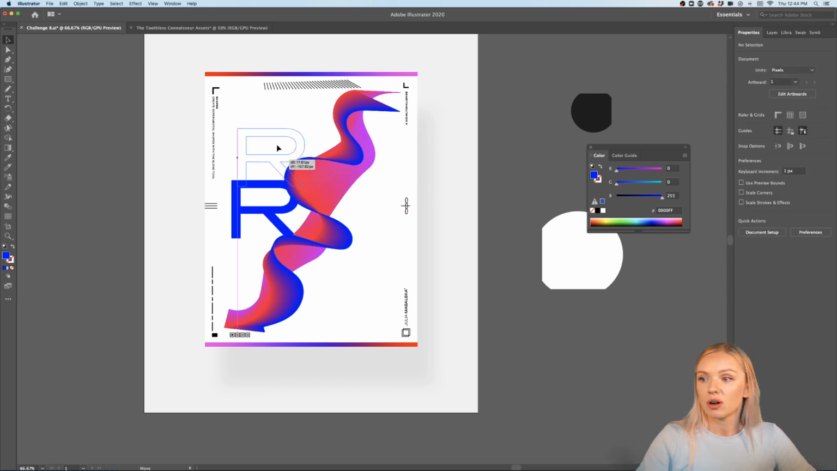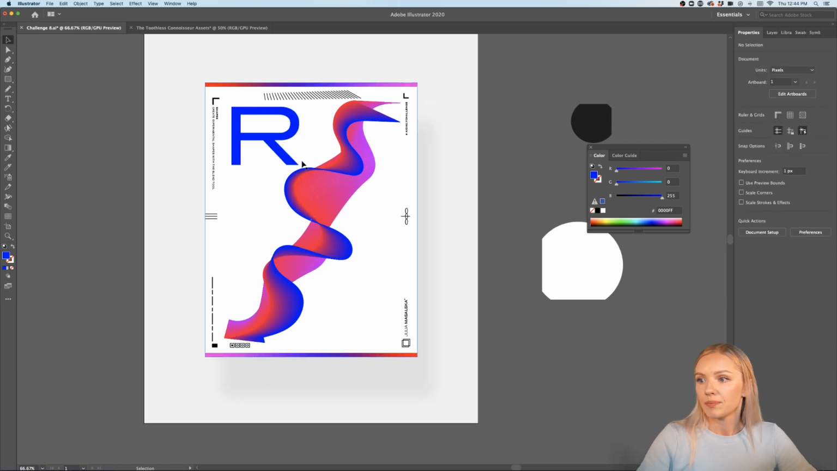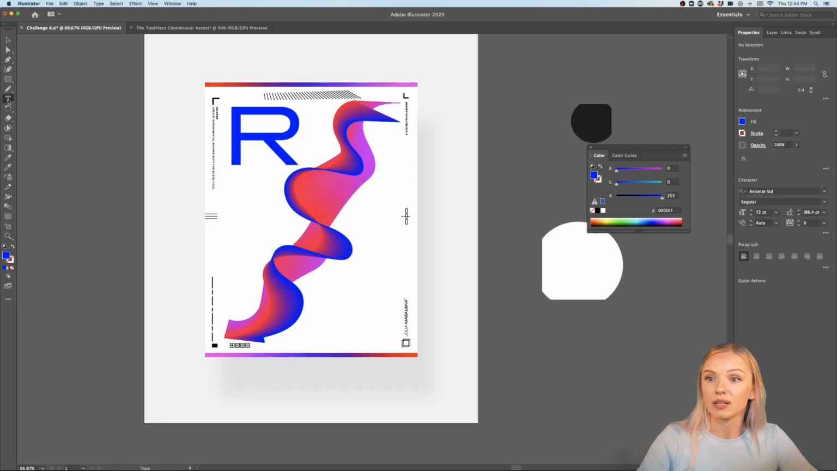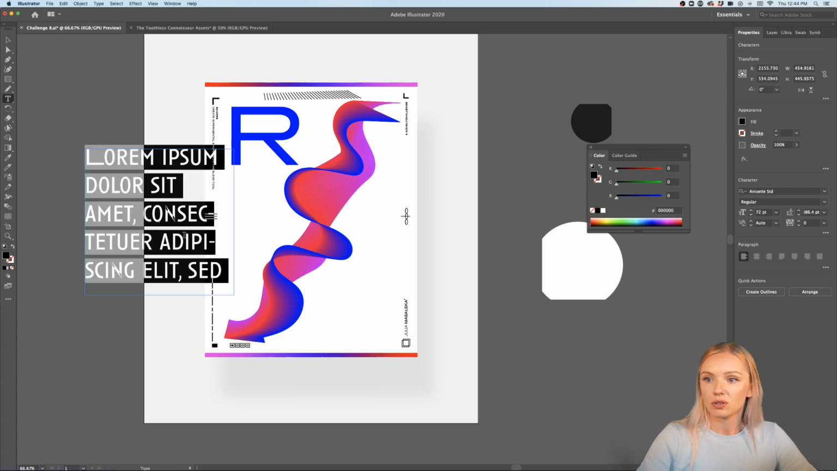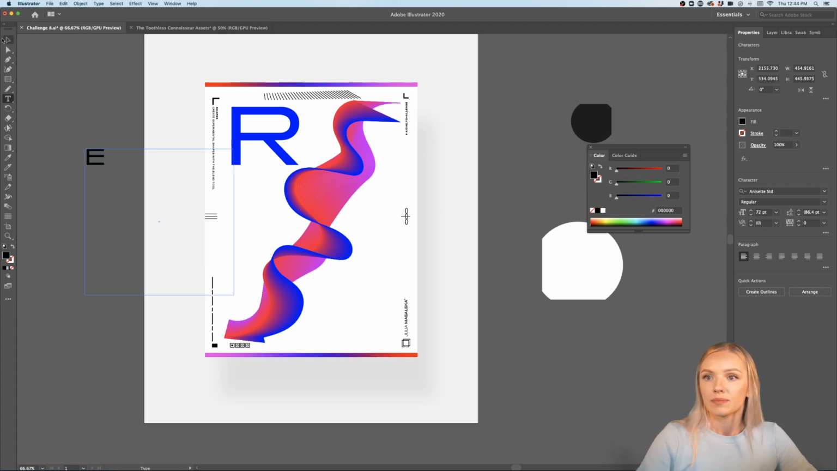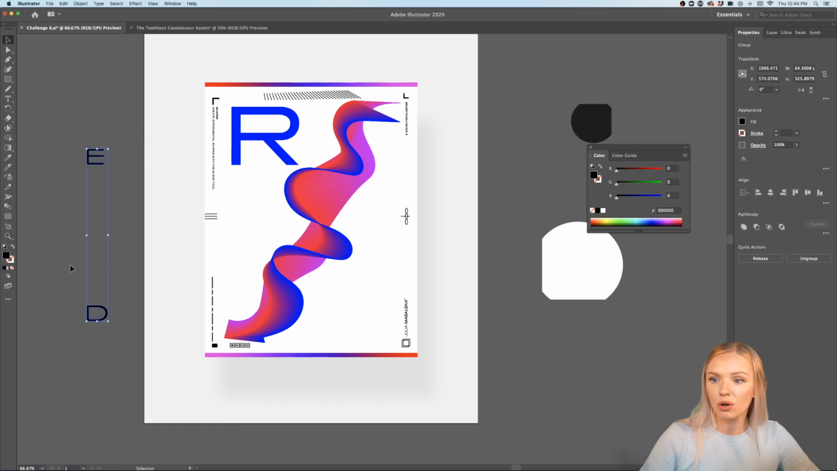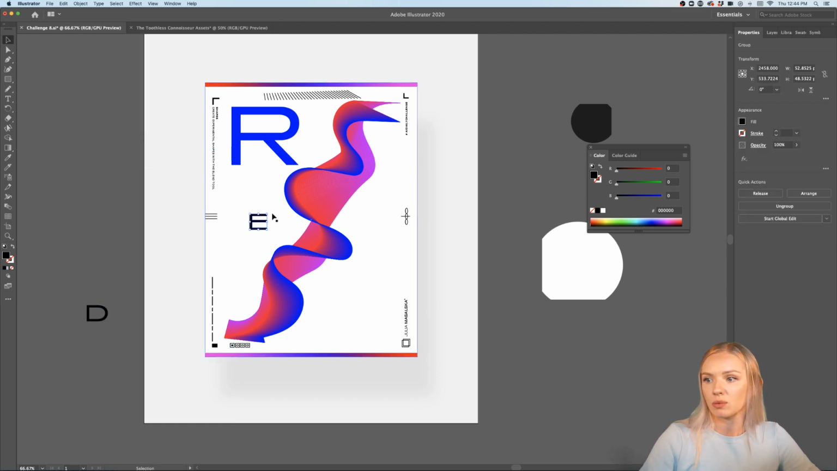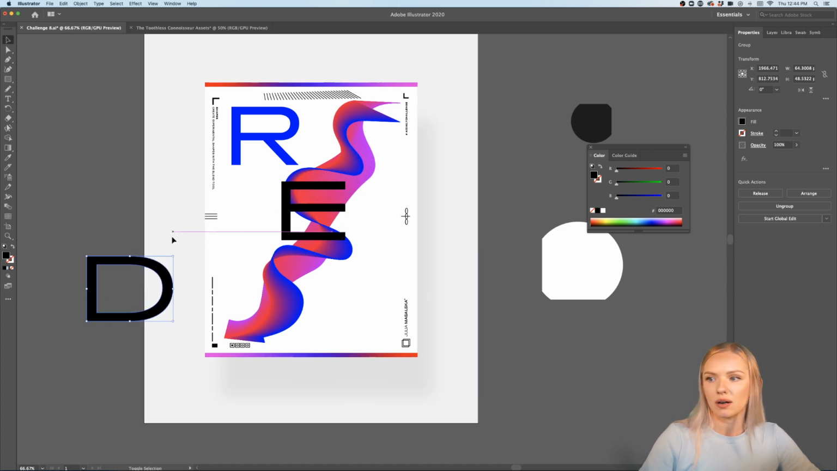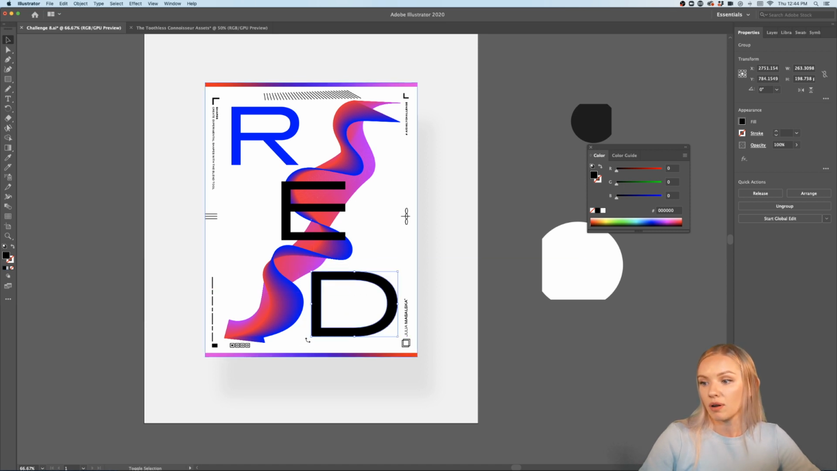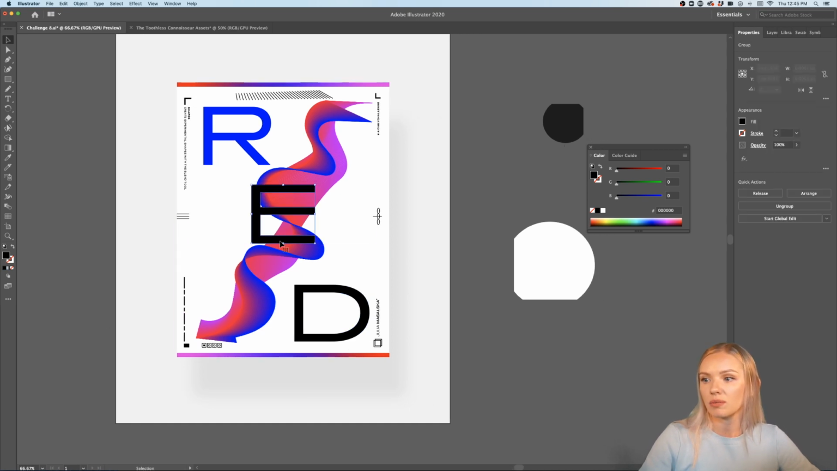By the way, you can feel free to write whatever you want, and I'm just going to write red because it works so well right now. So I'm just going to do another E, and I'm going to make another D, and I'm going to take those two and outline by clicking Command Shift O. So now I have these two letters here as well. So I'm going to distribute them in a similar way, and I'm going to make them the same color as the R as well. I can also make them red if I wanted to, but that would be boring if red would be just red, so why not make the red blue?